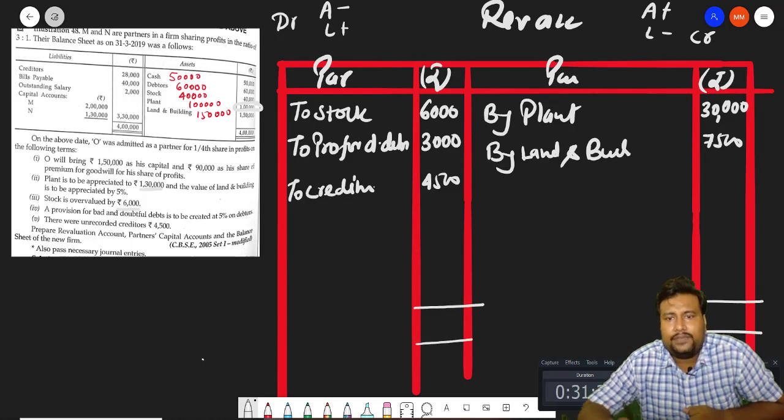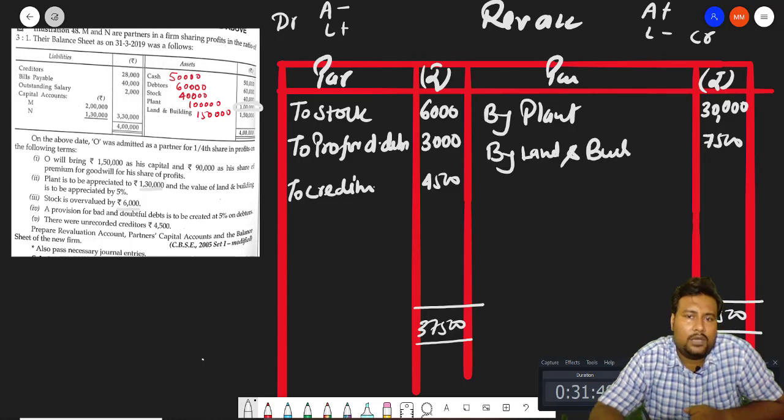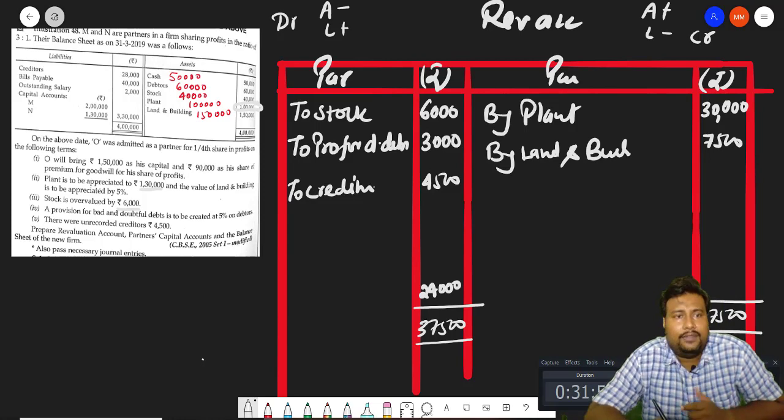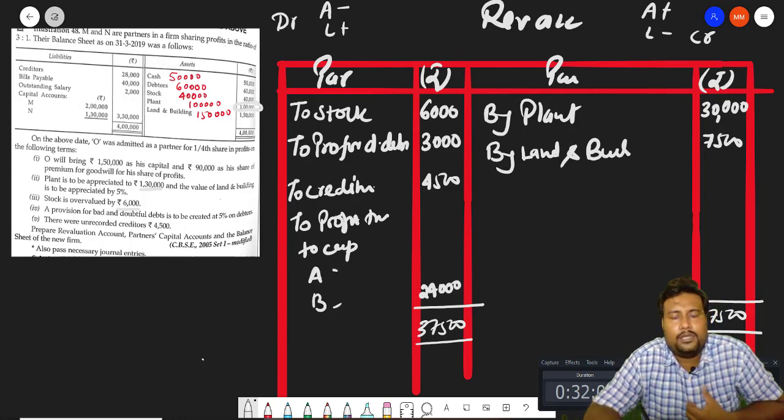As we can find out, the credit side is more, 37,500, and we will add the debit side 13,500, minus that, it comes to 24,000. This 24,000 profit will be transferred to the capital of A and B. A and B capital, 24,000 in the ratio 3:1 will be distributed as 18,000 and 6,000.